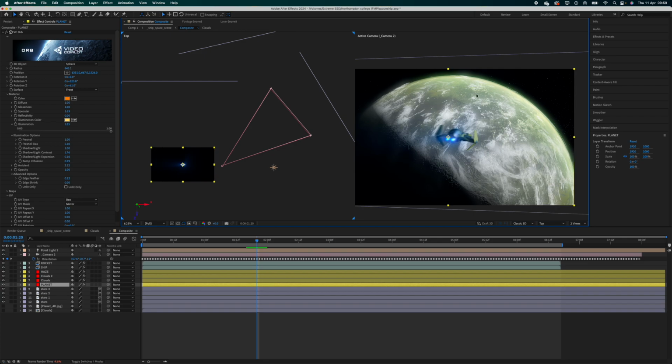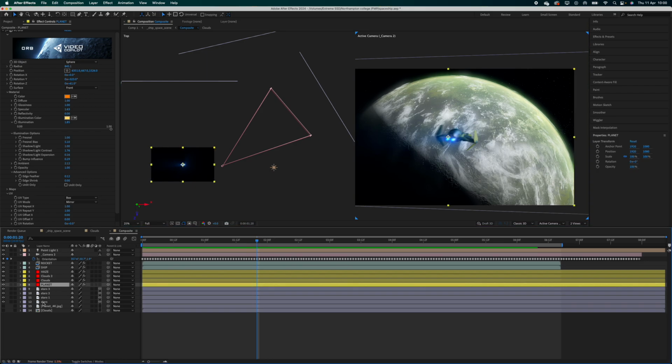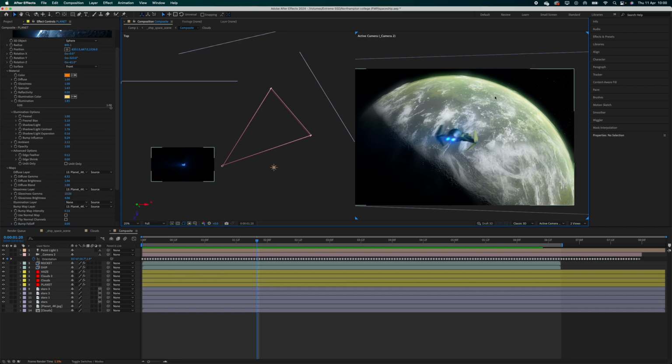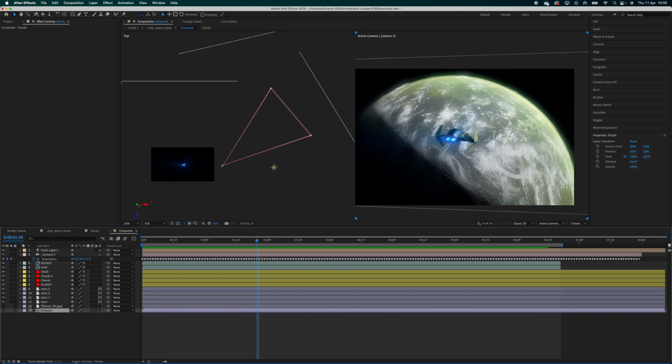Once I'd done that, I found a texture from Solar Textures and Video Copilot, the person that made this orb plugin, and I put those textures into the timeline and set the diffuse, illumination, bump map, and I think there's one more down here. Yeah, and glossiness map. I don't think I set it to that though, because that makes it look odd. So once I've done that, I put the texture in, turned the textures off so it wasn't showing in the background, it was just wrapped around the planet.